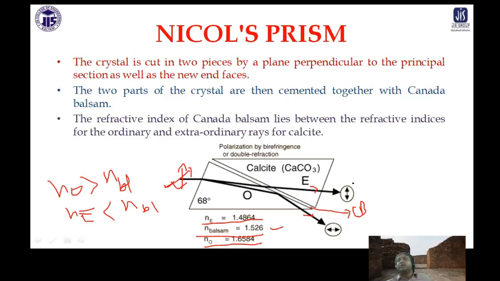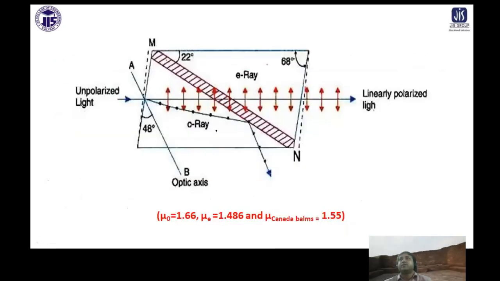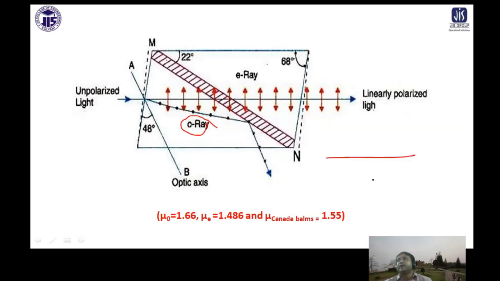If you only wish to get the extraordinary ray, you can get it. Actually, it is also done. One absorber is used here, which absorbs this ordinary ray. So it is like this. The ordinary ray is moving this way because it is traversing from a denser medium to a rarer medium, and the extraordinary ray is going from the rarer to denser. So it is traversing normally, just like what happens in refraction.